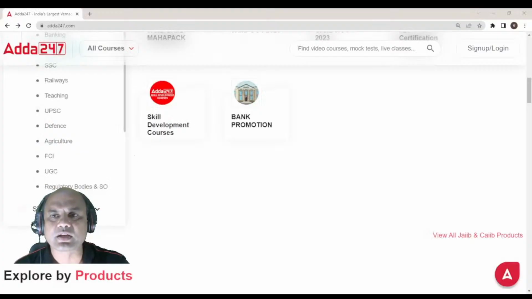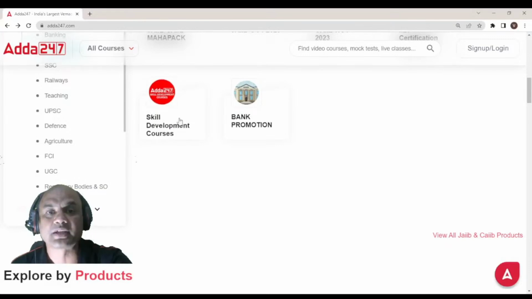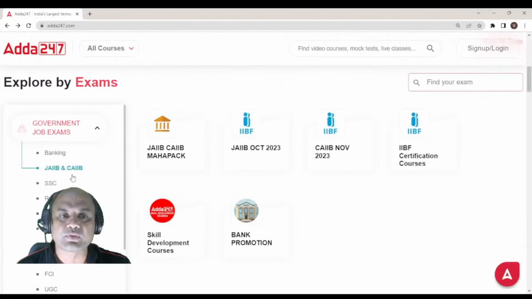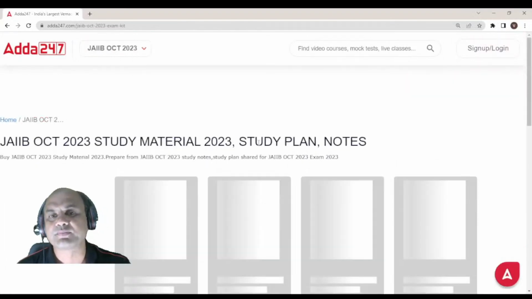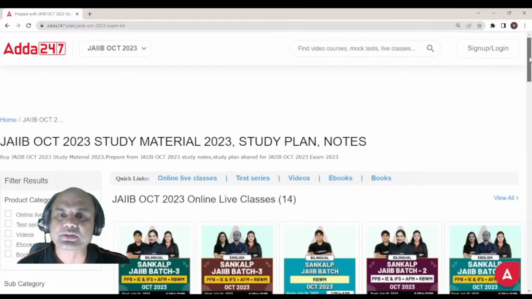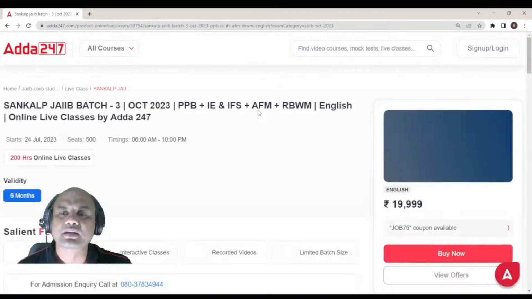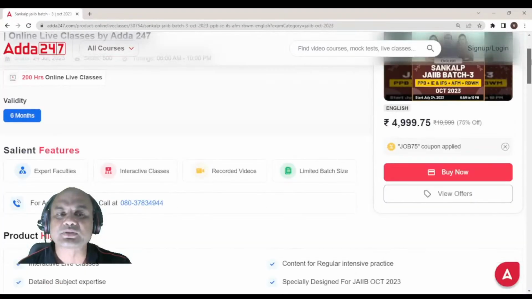See this. Now you are on Adda 24/7. I would always suggest you to go through the app. In the app, what happens? You get 1% extra using the coin system. So go to Adda 24/7. Click on JIB and JIB. Click on JIB October 23. I clicked. Now you'll see the subject. See this. Sankalpa batch 3. This is what I was talking about. Join this batch. Click on this. You'll get the details over here.